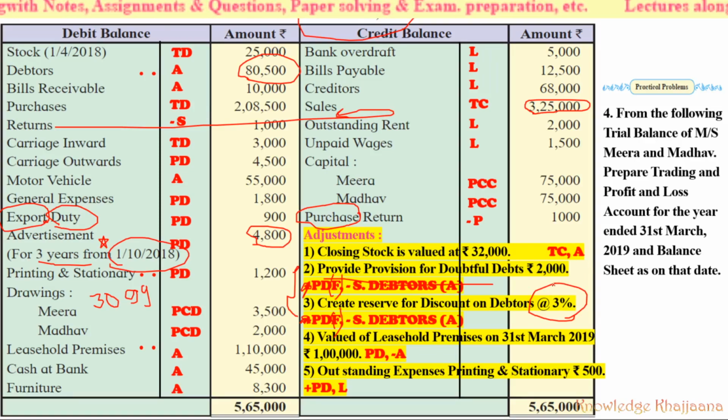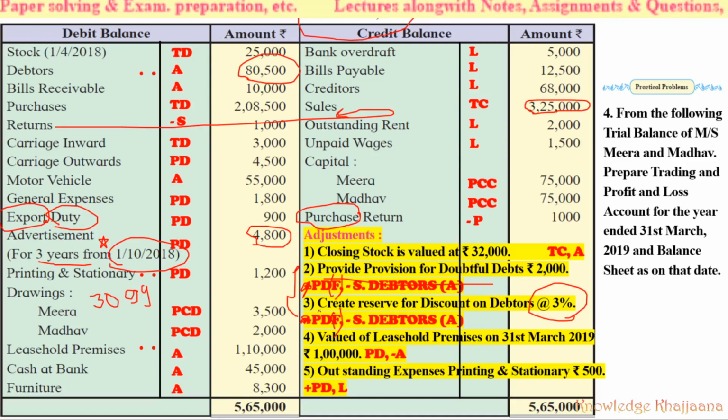We are doubtful that this much of amount will not be received by this business. So this is the provision we are making against the debtors, those whom we have sold on credit. Against the credit sales, this much of amount will not come true, so we are making the provision for this much of amount.